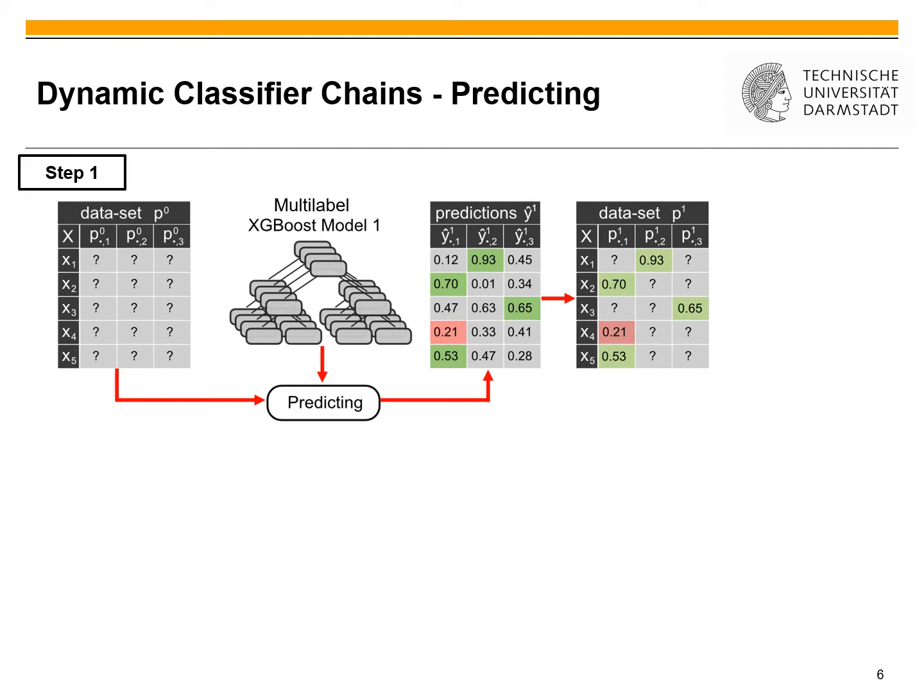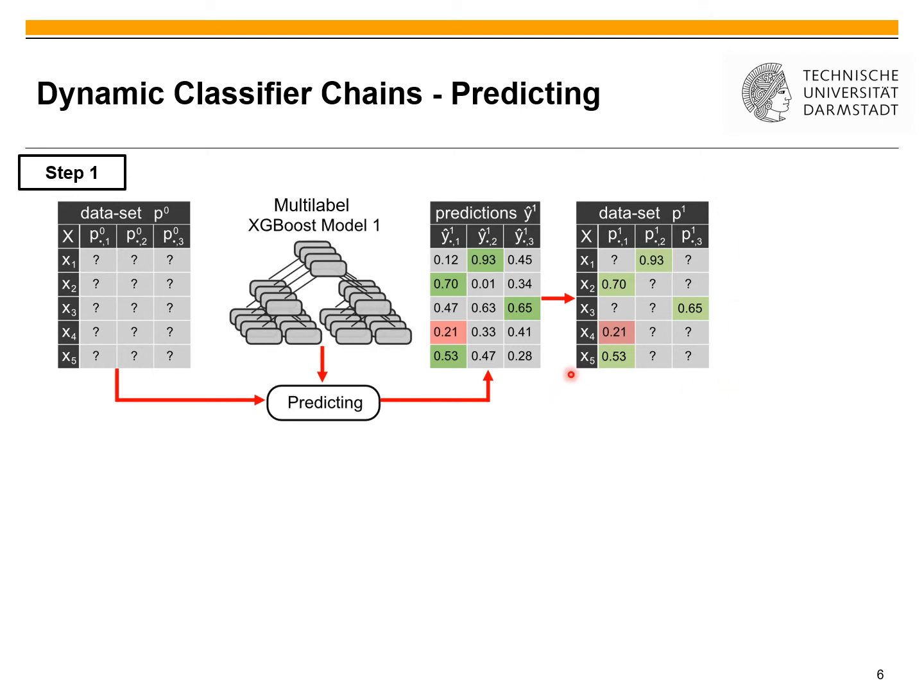We start here with the predicting process. Our initial element is a dataset, where X represents all the given features, and we have added 3 extra feature columns, which are initialized as unknown for each of our 3 labels. Then we use this previously trained model to generate predictions for all our labels and propagate these to a new version of the dataset.